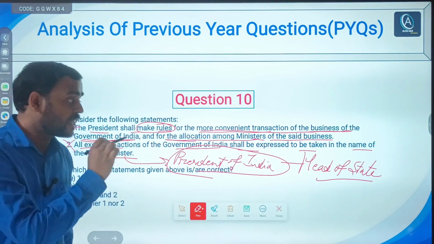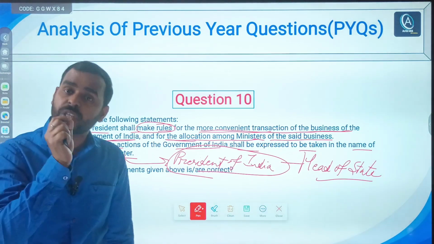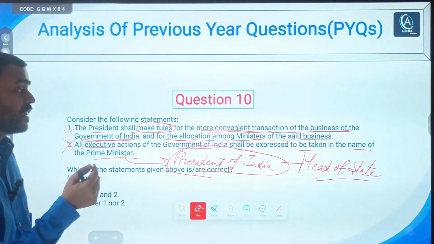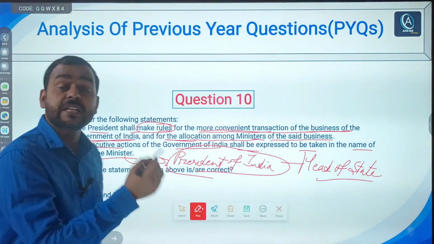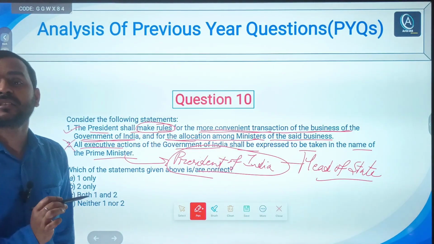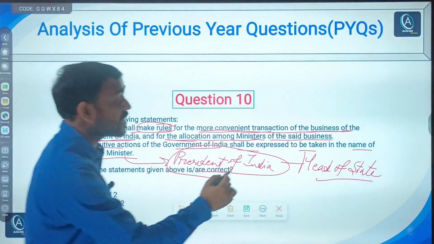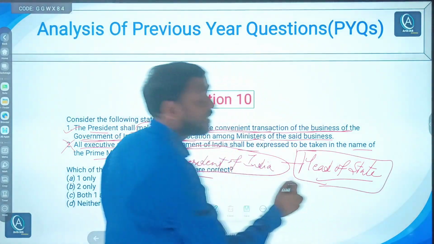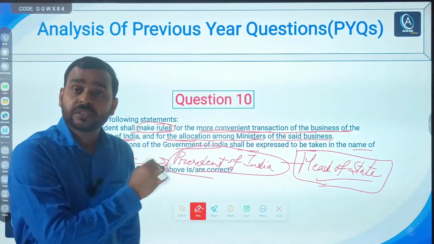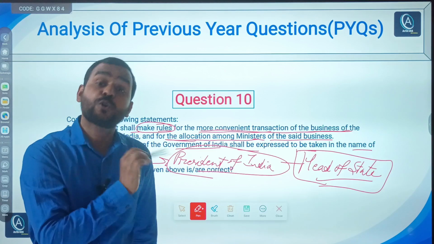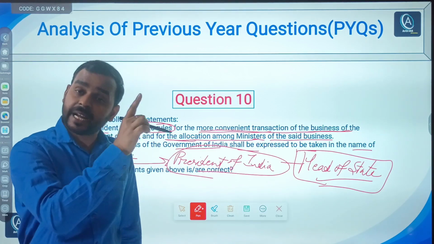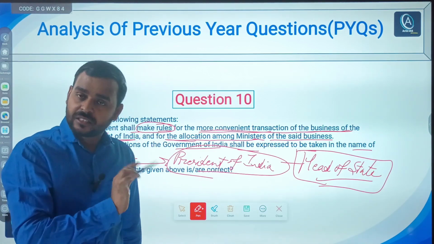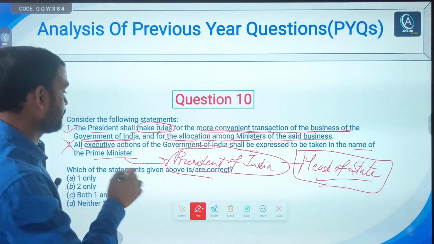Any treaty, agreement or action is taken in the name of the President of India, because he is the representative of India. Head of state, though nominal head, but he represents India at the international level. Simple.